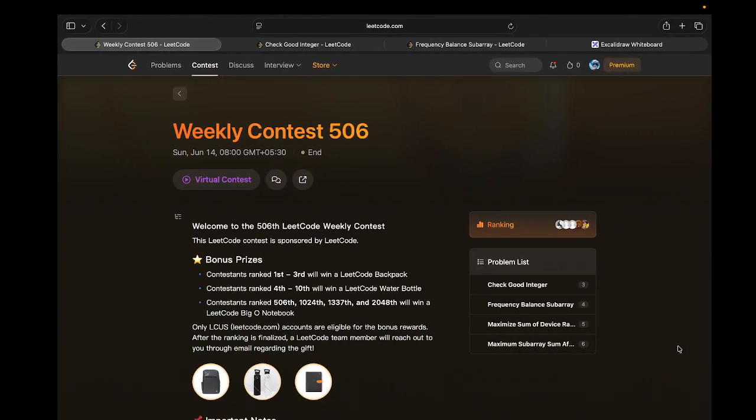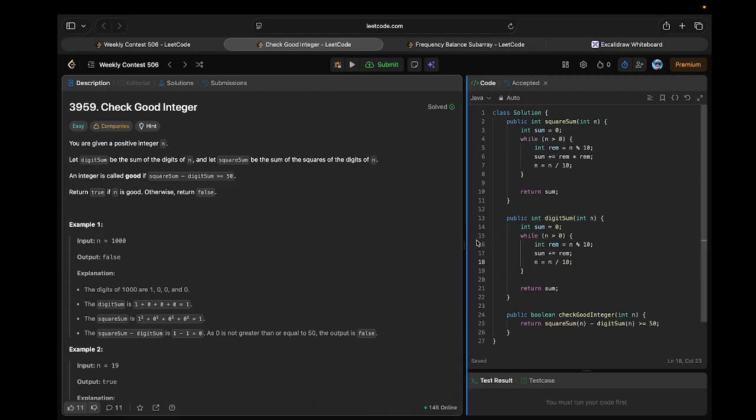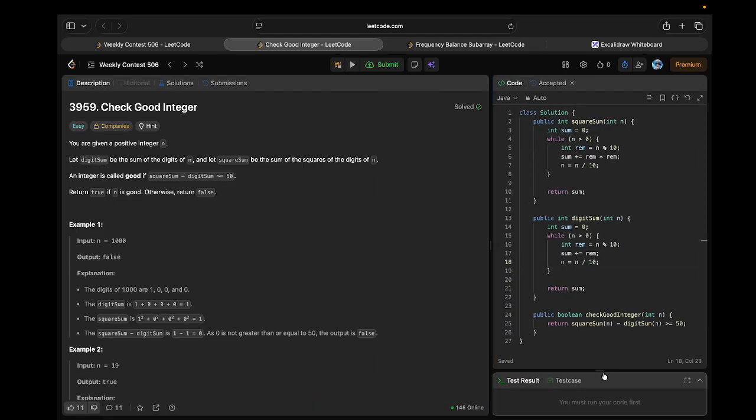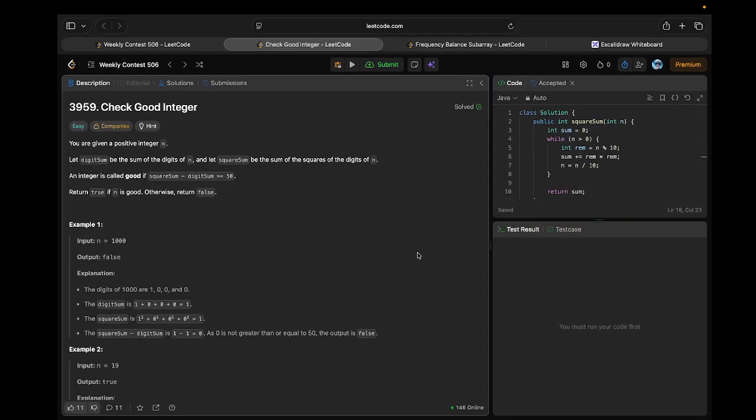If you are looking for the solution of this particular contest, then you are at the right place. Today we are going to discuss another contest, which is Weekly Contest 506, and some of its problems. So let's get started with the first problem. The first problem is always easy as usual, so let's see what the problem is.